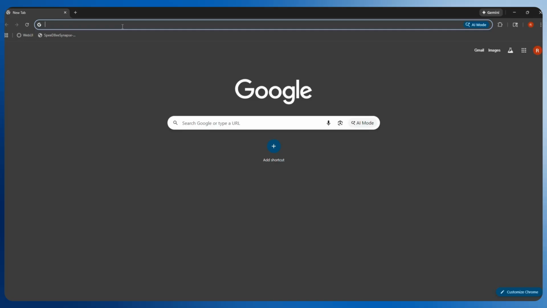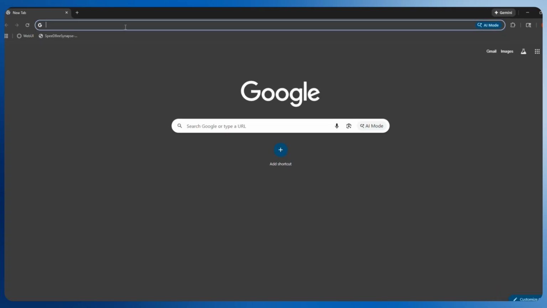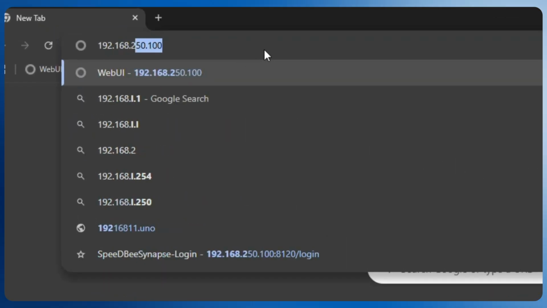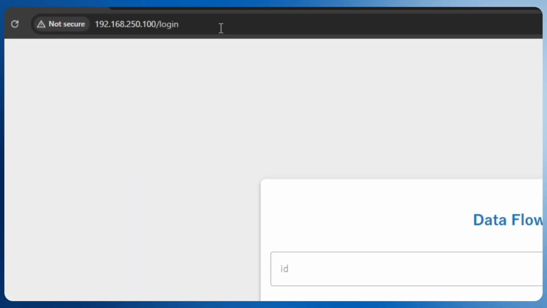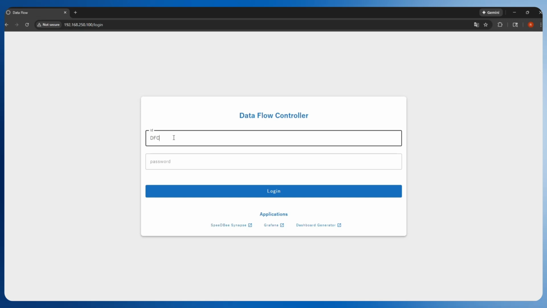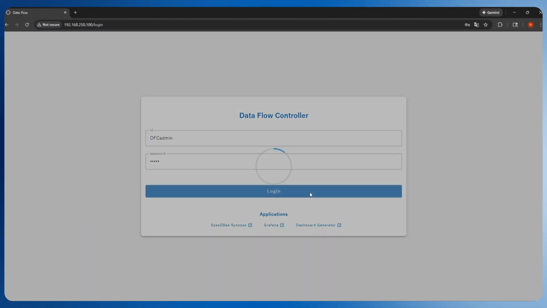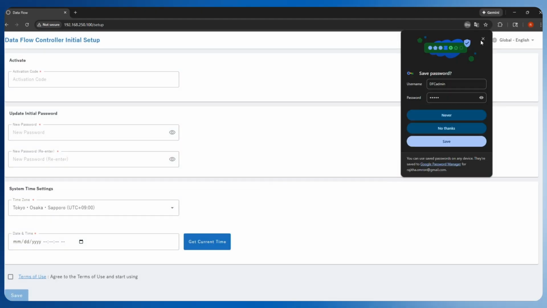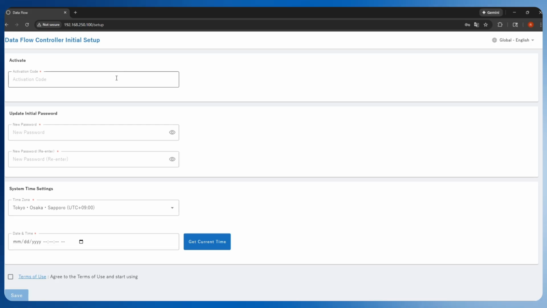The default IP of the DX100 controller is 192.168.250.100. This will open up the web UI login window for the DX100 controller. Enter DFC admin as the ID and Omron as the password. DFC should be uppercase, Omron should be all lowercase. Then click Login. This will open up the Dataflow Controller initial setup window.